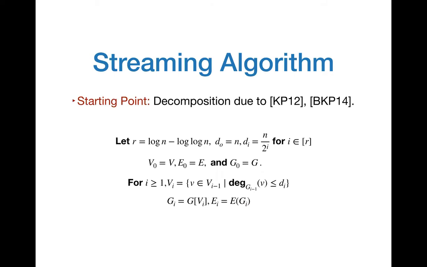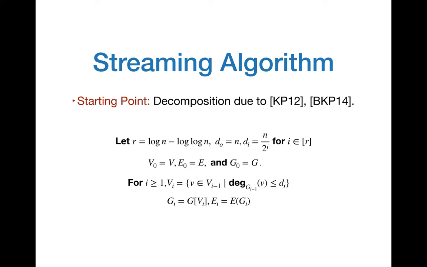So for the purpose of this talk, I'll only be talking about our random order streaming algorithm. Let me just remind you, for the case of random order streams, we get an O tilde of n space algorithm that computes a 2,2 ruling set.